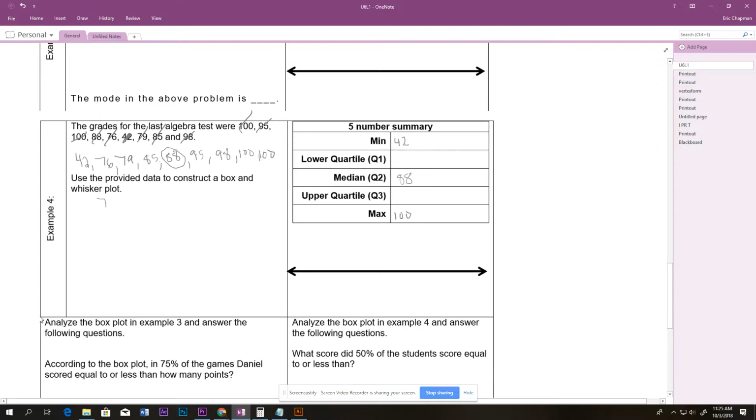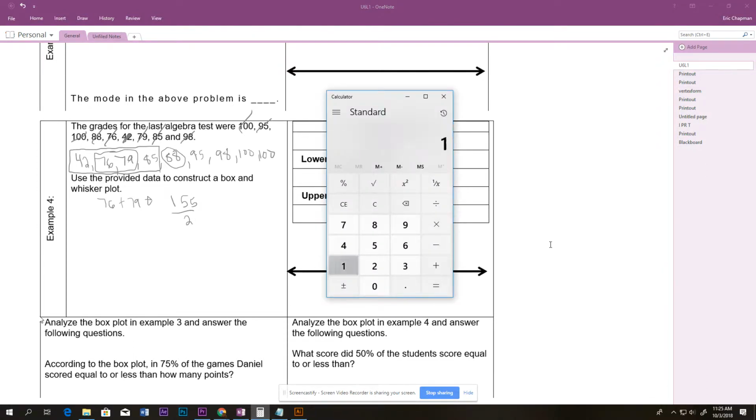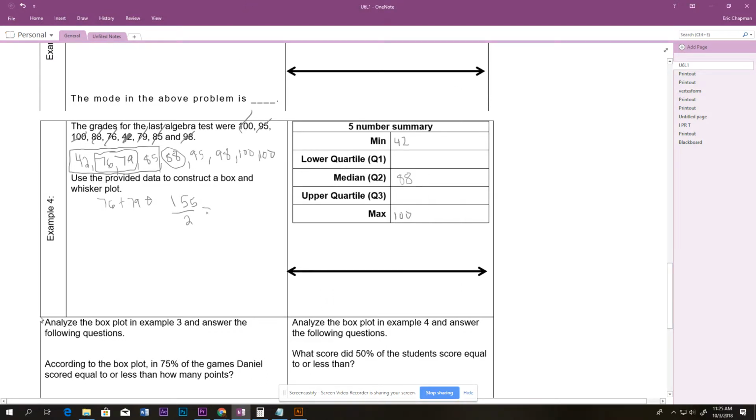Then we're going to count the bottom half. The middle is between 76 and 79, so I'm going to add 76 plus 79, and I get 155, divided by 2. Let me use my calculator for that. 77.5. So we get 77.5, and that is our quartile 1.